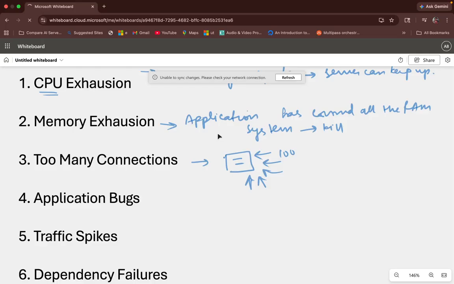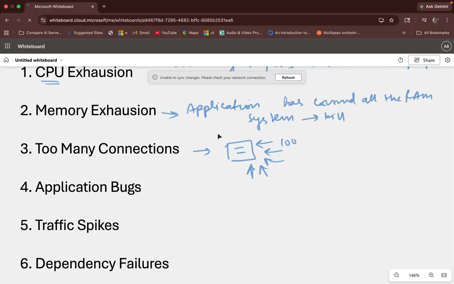And then the load also increased. So in that case also your server may crash. And one of the last reasons that I could see over here is dependency failure. So what is dependency failure over here?